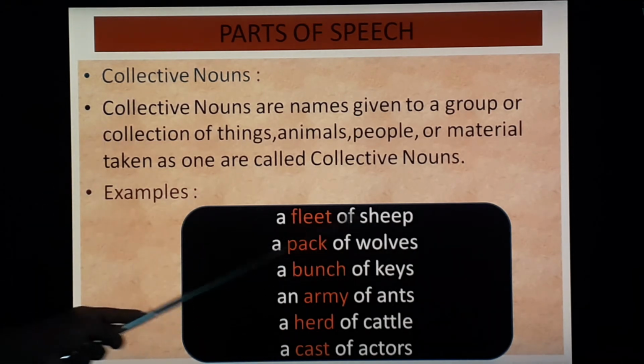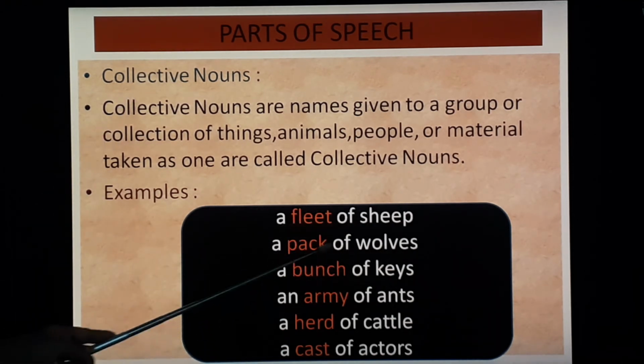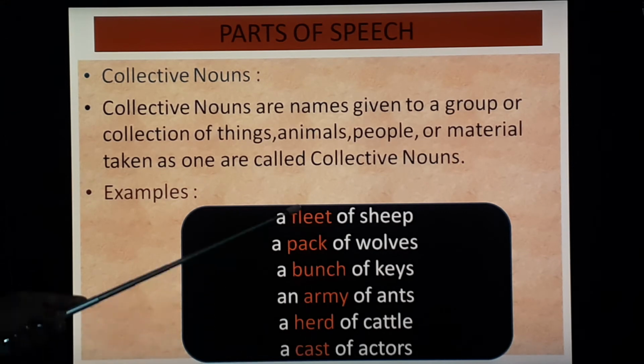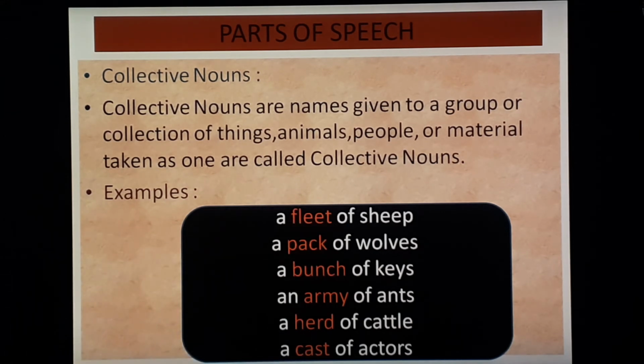Pack of wolves, pack. Bunch of keys, bunch. Then an army of ants, so army. Herd of cattle, so herd. Cast of actors, so cast. Group, collection. So all these are called collective nouns. Let's try to understand with more examples.